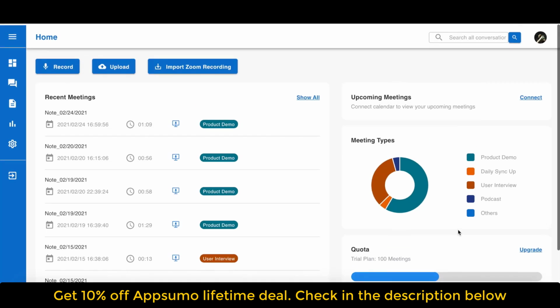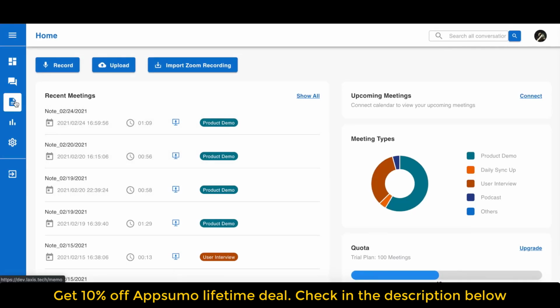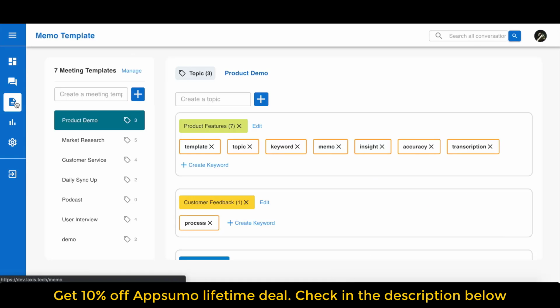Before we record any meetings, let's first try to set up a meeting template. The reason you want to select a meeting template before you record or upload anything is so Laxis can analyze your meetings while recording or editing. By setting up a template, you can add preset topics and keywords.